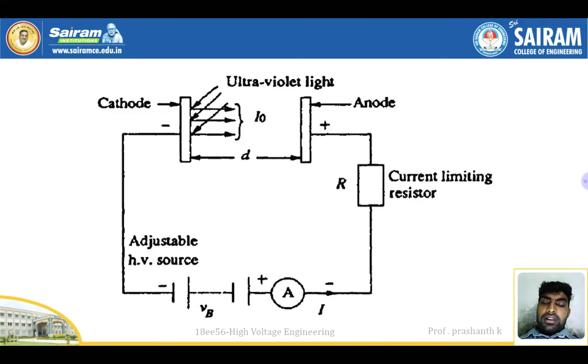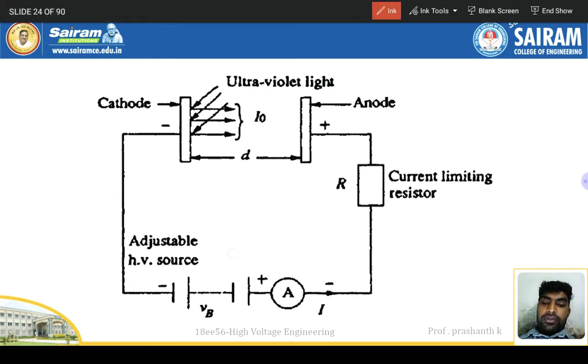So this is the diagram. Ultraviolet rays are falling on the plates. What happens? Electron movement takes place from cathode to anode if you pass electricity from the battery. If you give a power supply, the movement takes place. There is an adjustable HV voltage source, an ammeter used to measure the current, and a current limiting resistor for controlling the current flowing into the dielectric. Ultraviolet light will also be there. So this is the overall explanation for Townsend's equations.